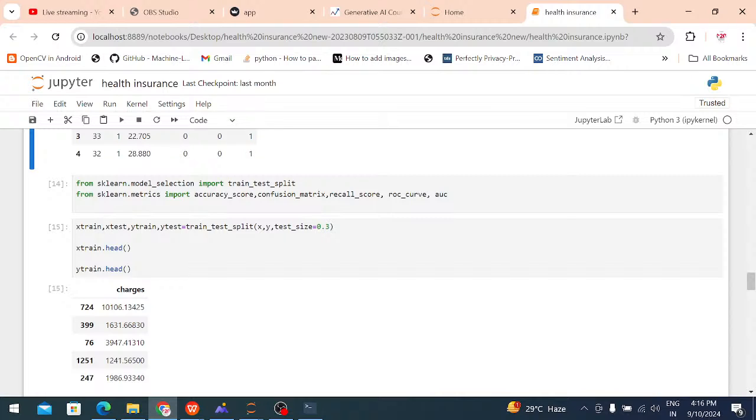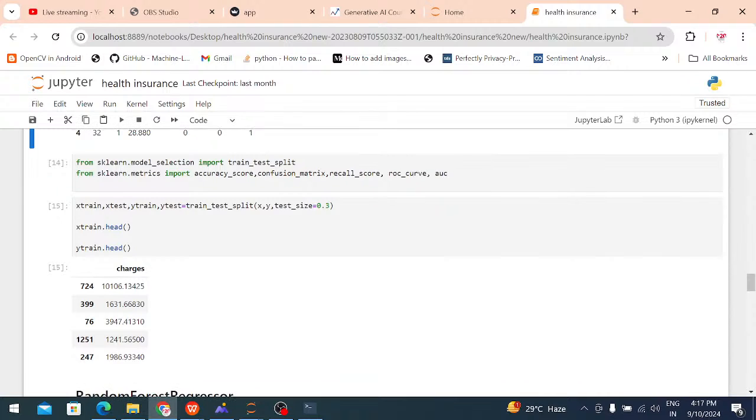After that, we are using one more sklearn module, model_selection, for the training and testing part: train_test_split. Train the machine, then test the machine. From sklearn metrics we are importing accuracy score, which is the most important measure in machine learning, and confusion matrix, which shows how much we train and test in a matrix format. After that, recall score and accuracy.